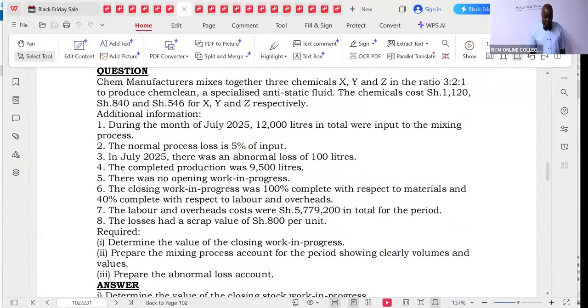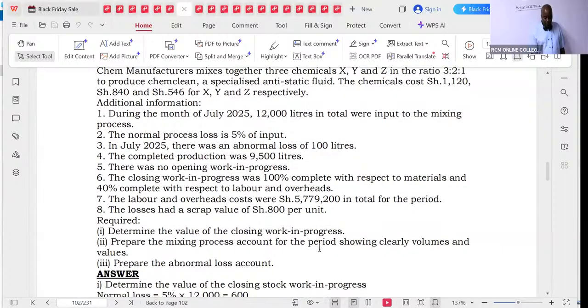So required, they want us to determine the value of the closing work in progress. Prepare a mixing process account for the period showing clearly volumes and values. Last but not least, prepare the abnormal loss account. So if we get this kind of a question, where shall we start from? If you got this kind of a process question.